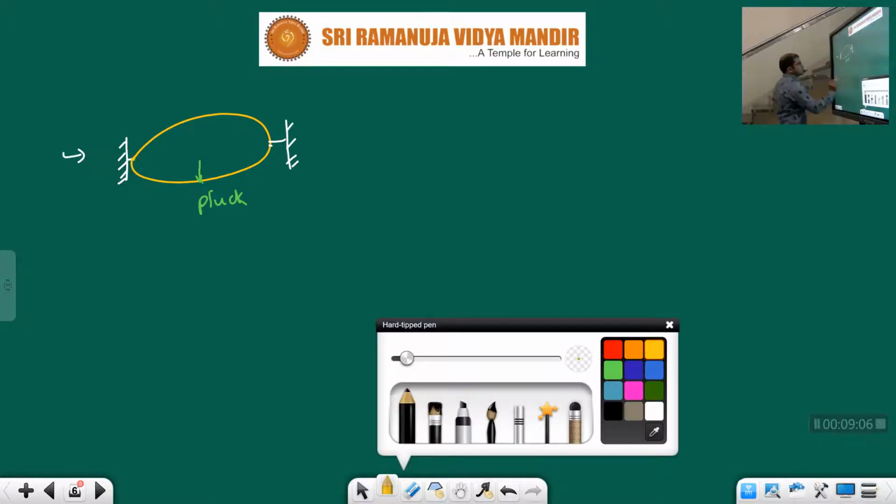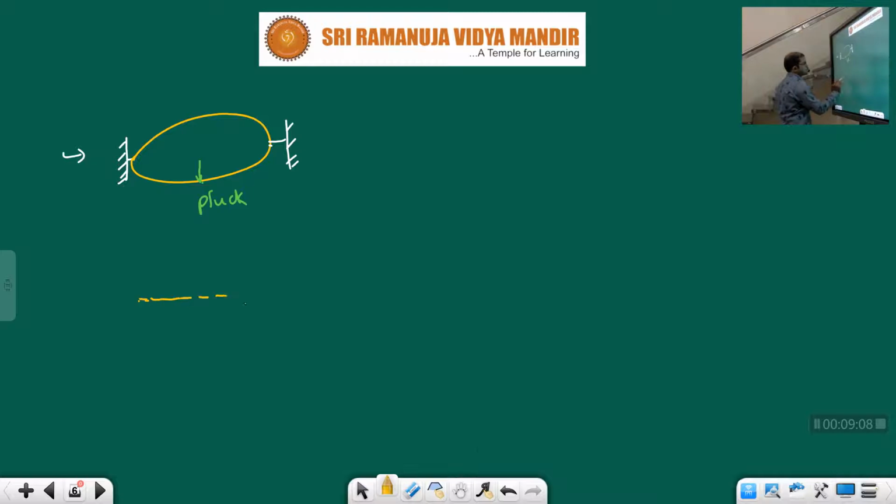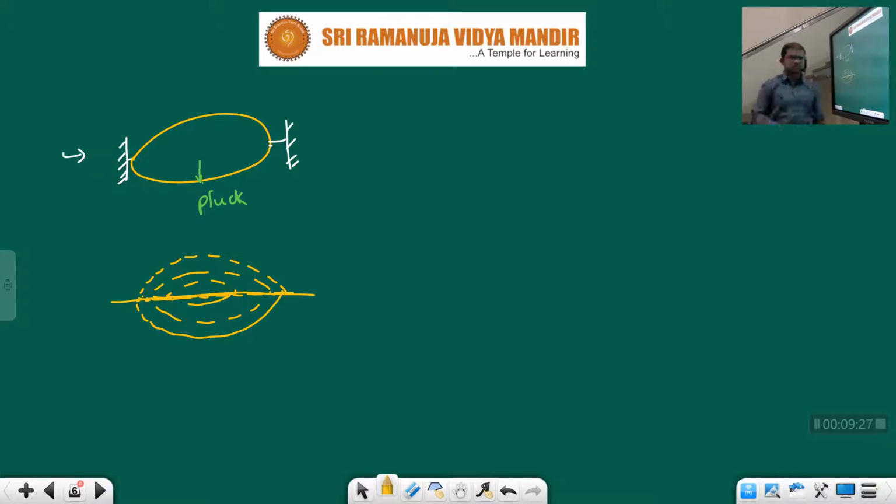Okay. At one instant, let us consider this is the mean position, children, the actual position of the rubber band. As soon as we pluck it, it will oscillate like this. Again it will go down, again it will rise up, again it will go down. After this, it will stop further vibration. Clear, children? Whenever it is vibrating, like this it will vibrate, and slowly it will stop.